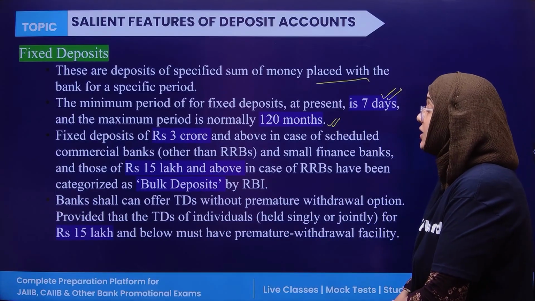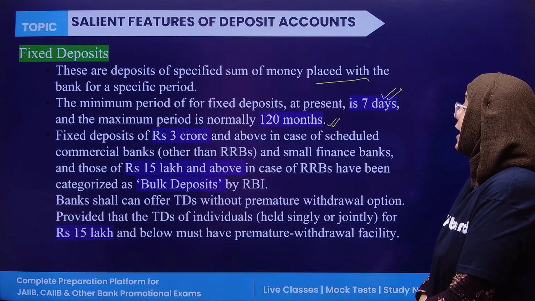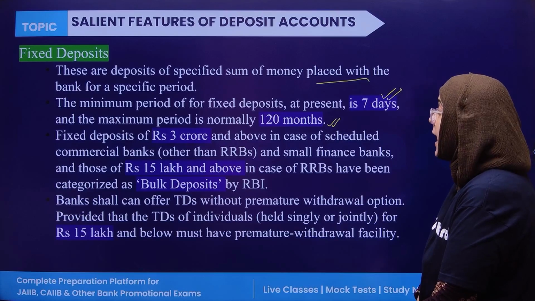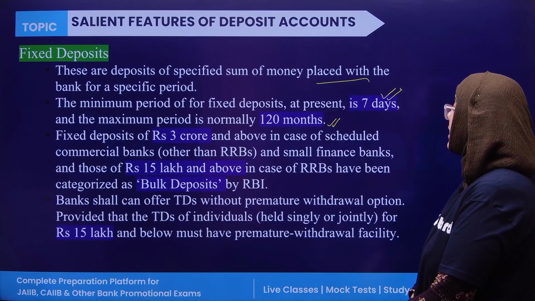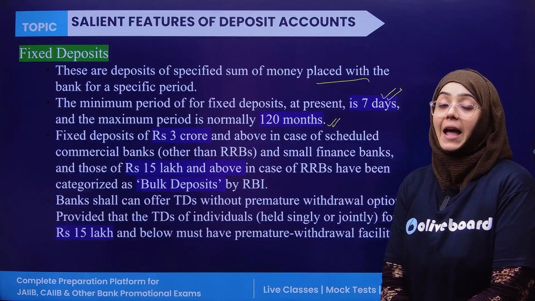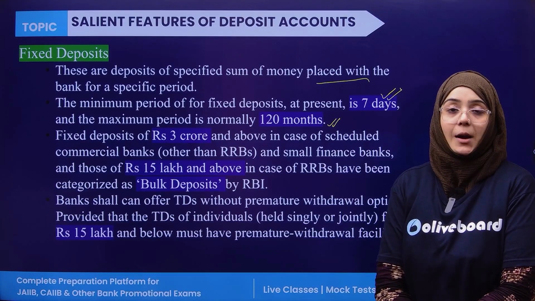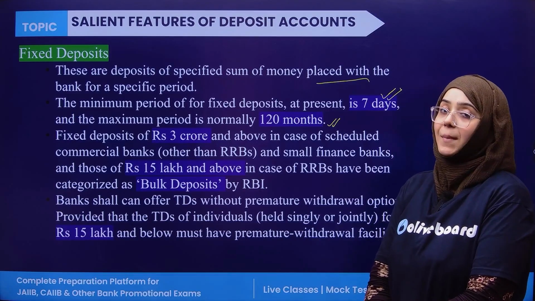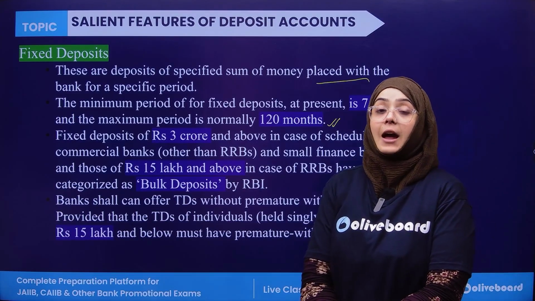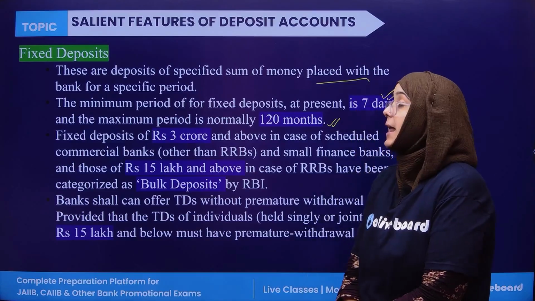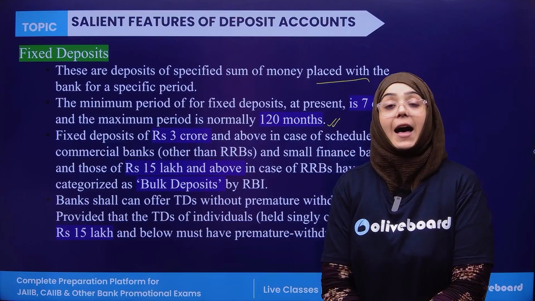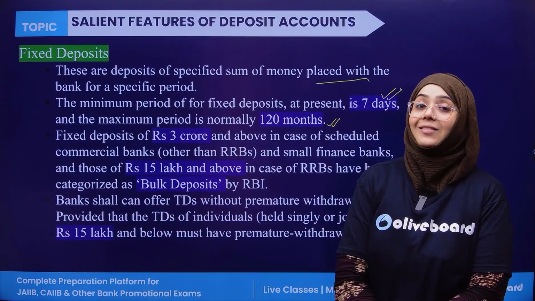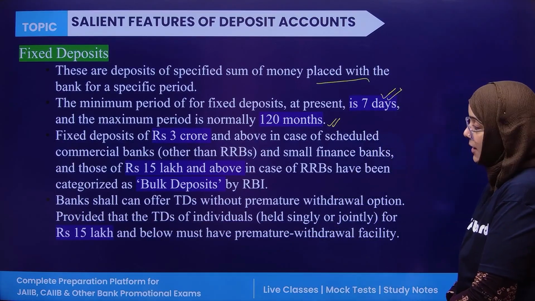An FD of 3 crore and above in the case of scheduled commercial banks and small finance banks, and 15 lakh and above in the case of RRB, is considered a bulk deposit. So what are bulk deposits? In the case of scheduled commercial banks and small finance banks, if you have an FD that amounts to rupees 3 crore and above, and in the case of RRB, if you have an FD of 15 lakhs and above, these are considered a bulk deposit by RBI.